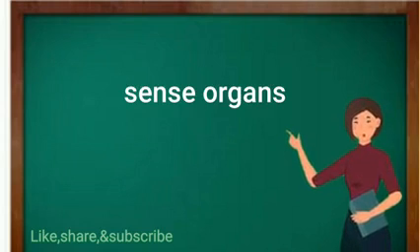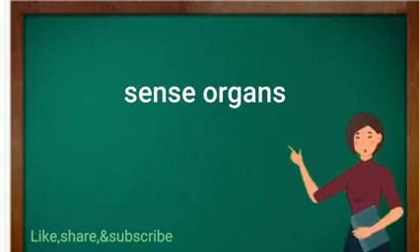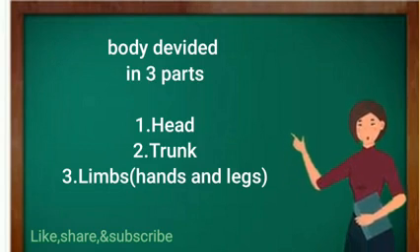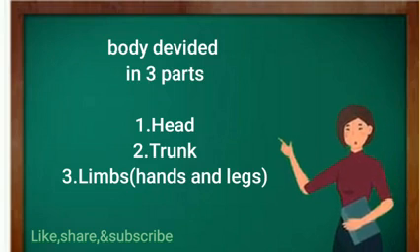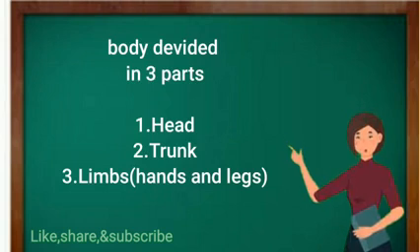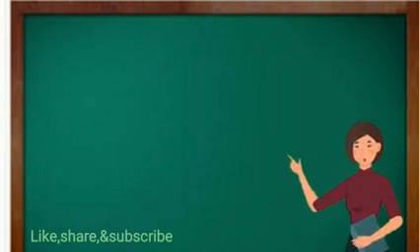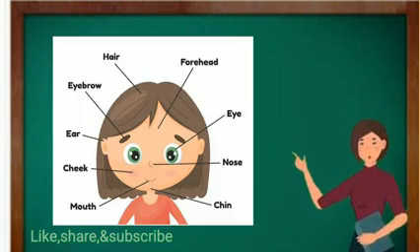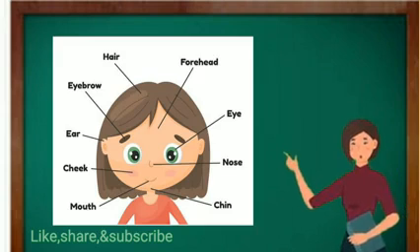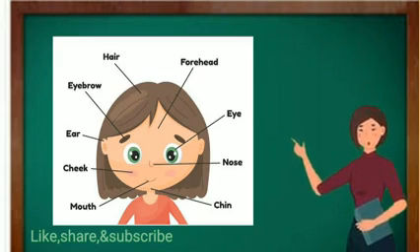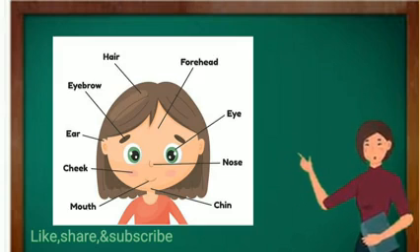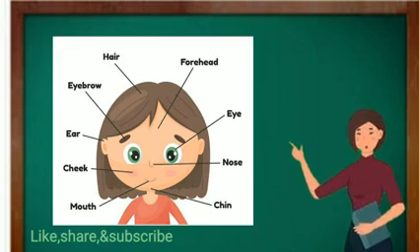Sense organs. What do you mean by sense organs, children? Our body is divided into 3 parts: head, trunk, and limbs. Limbs means hands and legs. Now we are going to look at the head parts. Look once. In the head we see mouth, cheek, ear, eyebrow, hair, forehead, eye, nose and chin.